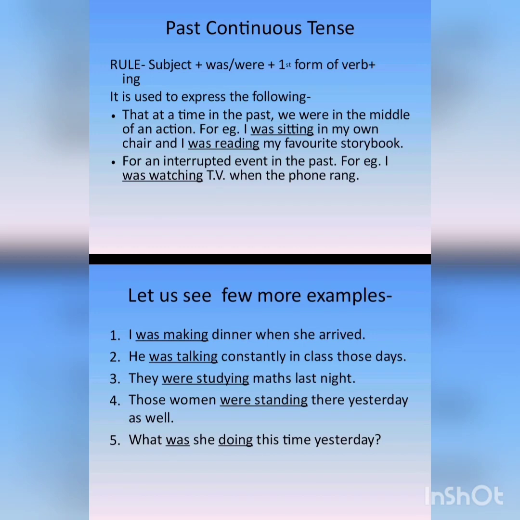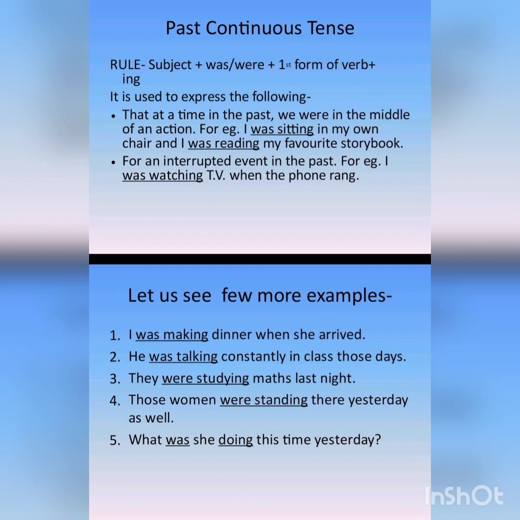You can see that we have used were, and with the base form of the verb, that is study, we have added ing. Were लगाया है हमने, ठीक है, और जो verb का base form है which is study, उसके साथ हमने ing जोड़ के studying बना दिया है. तो was या were plus verb plus ing.